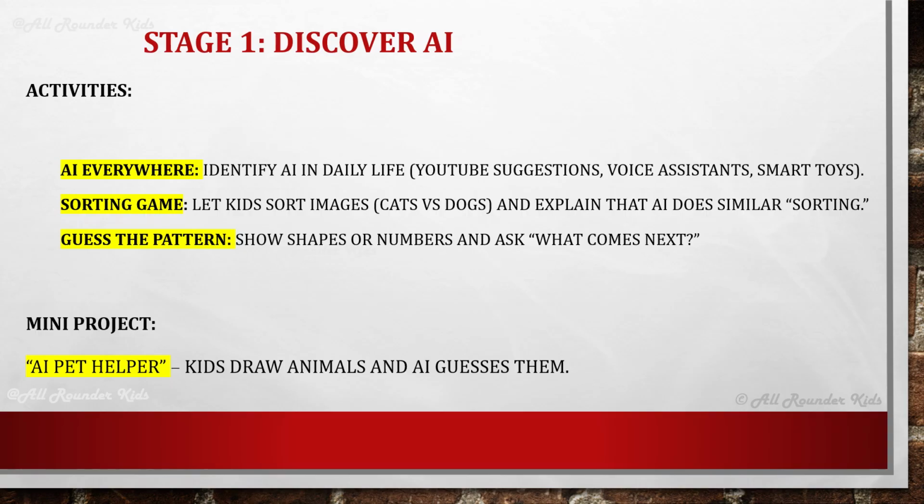Stage 1. Discover AI. Activities. AI everywhere. Identify AI in daily life, YouTube suggestions, voice assistants, smart toys. Sorting game. Let kids sort images, cats versus dogs, and explain that AI does similar sorting. Guess the pattern, show shapes or numbers and ask what comes next.